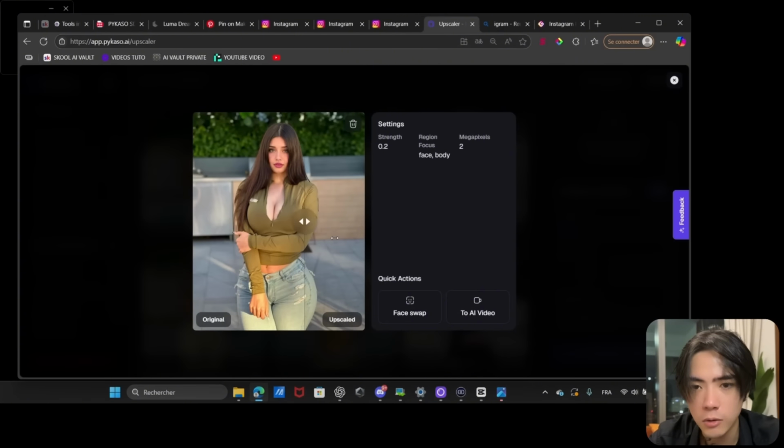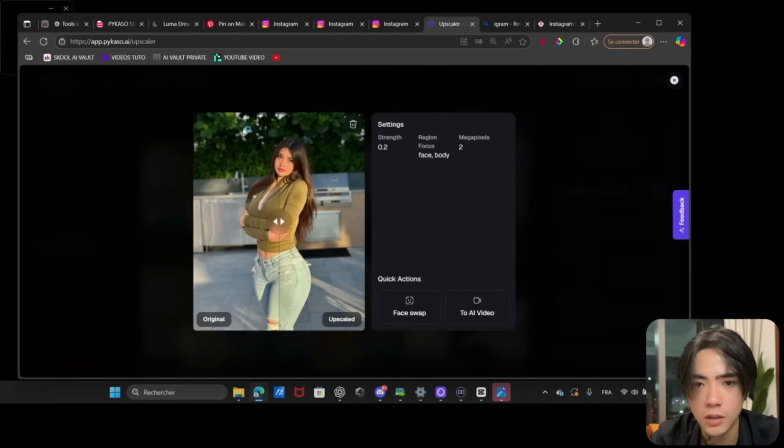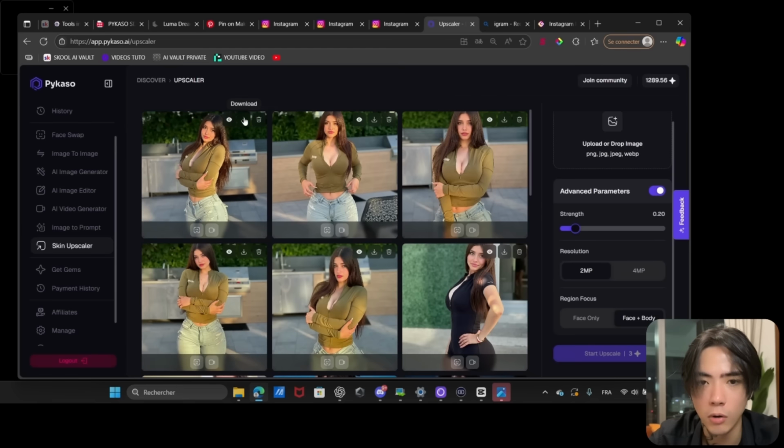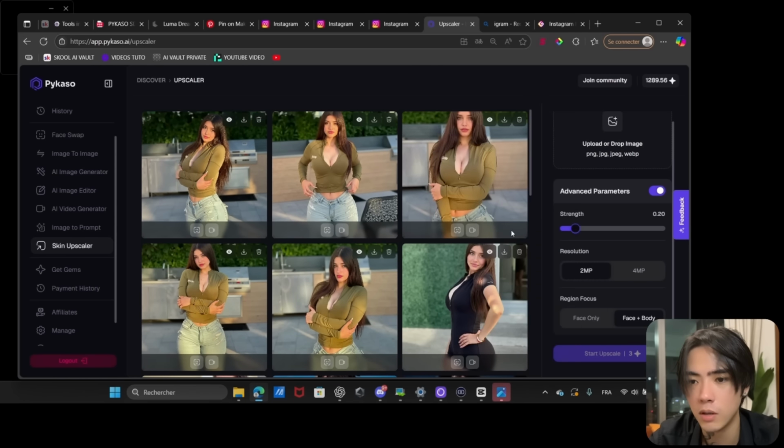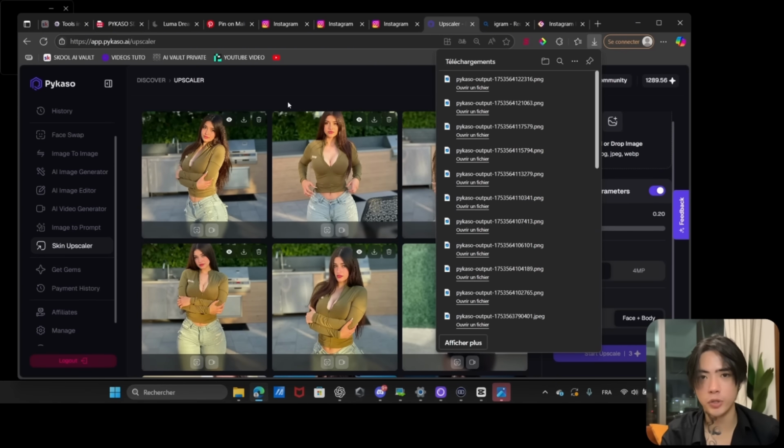Yep. Let's have a look at this photo. Wow. The details are crazy. This one to this one. Okay, this is looking good. Yep, it's looking good. Perfect. So now we want to download all the ones that look good. So this one, the black one is good. So now let's go to the next step.